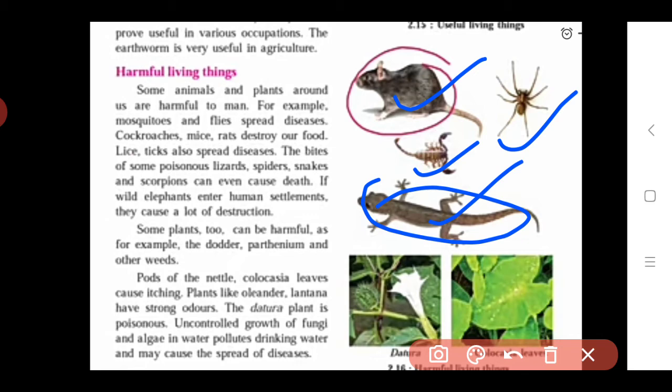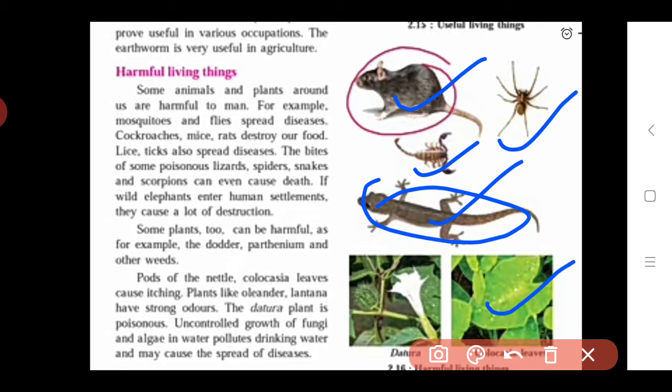In such a way, like animals, there are some plants that are also harmful to us. How are they harmful to us? If we see the example of plants like dodder, parthenium and other weeds, such weeds are harmful to us. In which way? If we see the pods of nettle, colocasia leaves cause itching. If we see this picture,